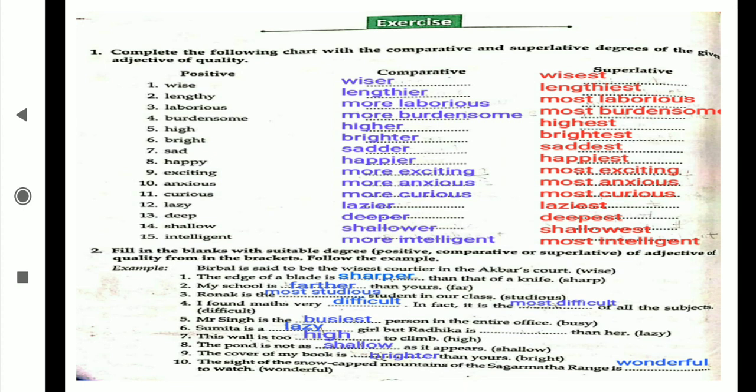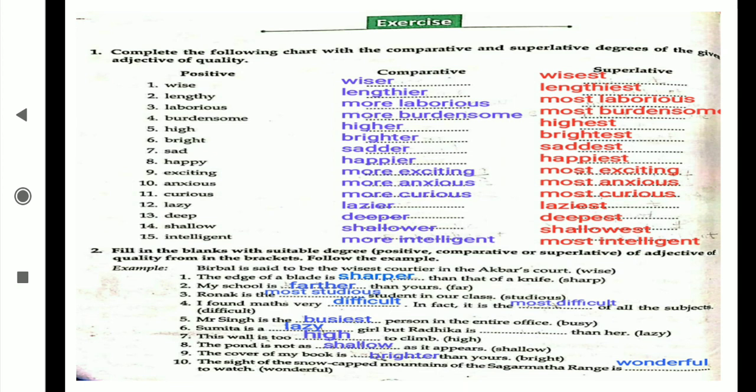Intelligent, more intelligent, most intelligent. Now the next question is about filling the blank, and before starting, you have to revise one thing. The is coming into the superlative, than is coming into the comparative, and the main form of the word, with as or otherwise without as, is coming in the positive. Now easily you can fill the questions which are given below in the filling the blank.